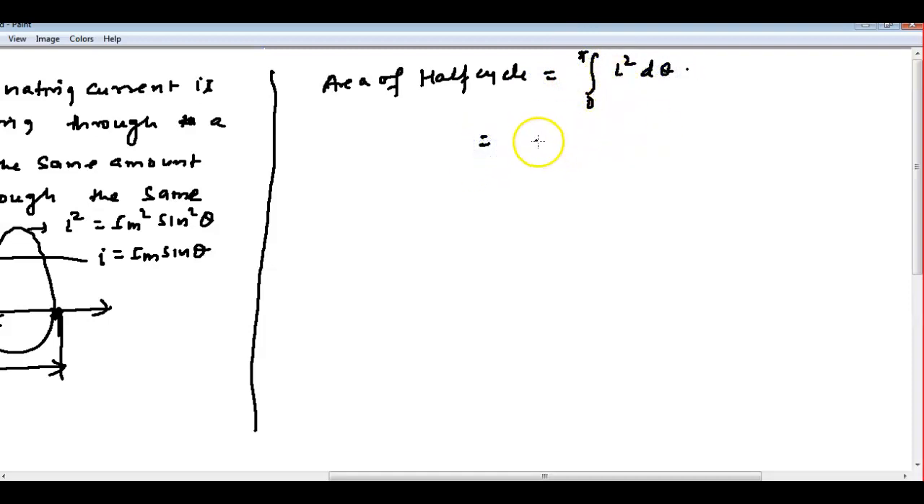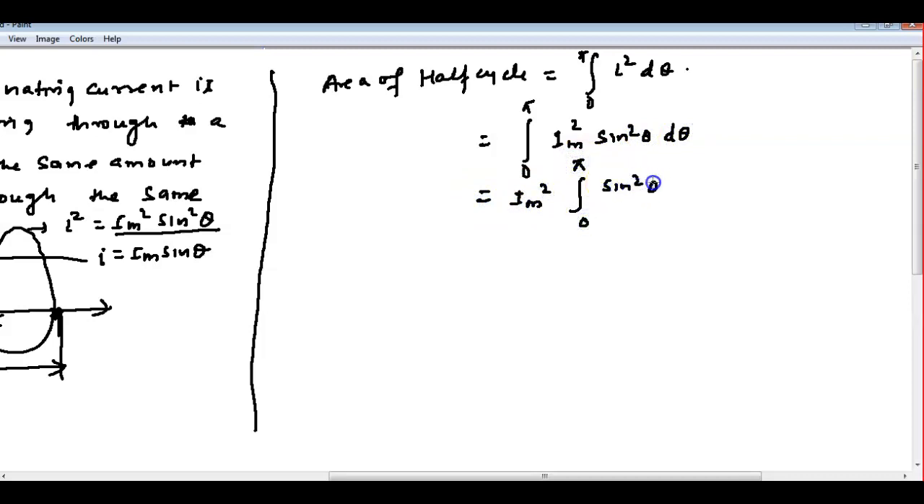So I square value I will put here, from 0 to pi, and I square is Im square sin square theta d theta. So Im square I can take outside, and you have to integrate sin square theta from 0 to pi. As it is, I cannot directly integrate sin square, so I will write it in the form of (1 minus cos 2 theta) by 2.